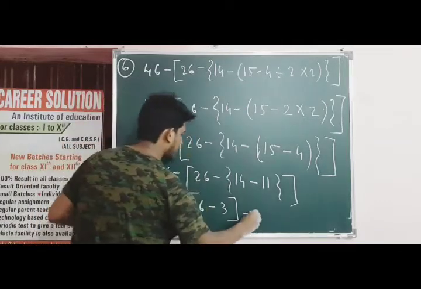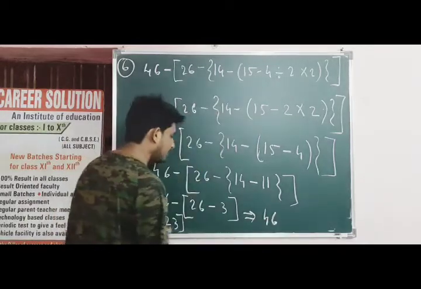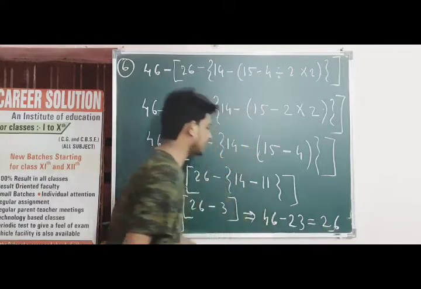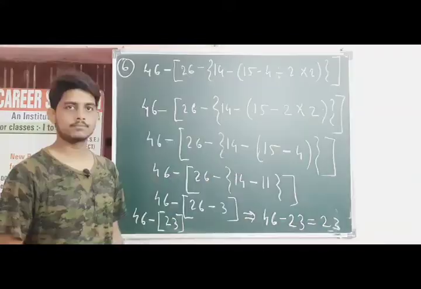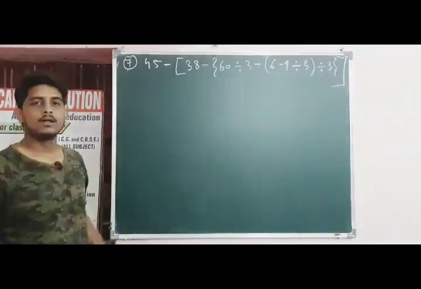प्लस में 26 प्लस का है तो 23 आएगा. Now 46 and minus plus become minus 23. So 46 minus 23 become 23 is in plus क्योंकि 46 plus का है. So 46 minus 23 equals to 23.